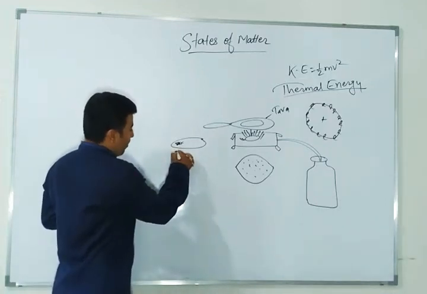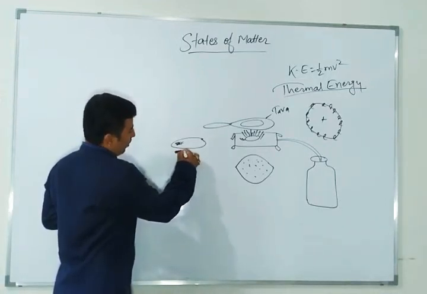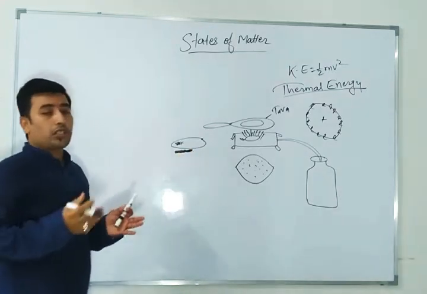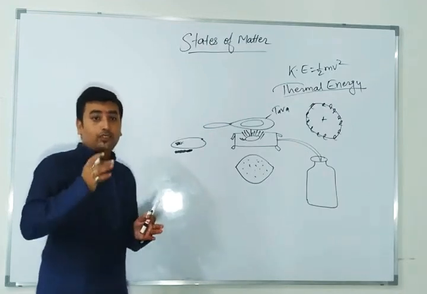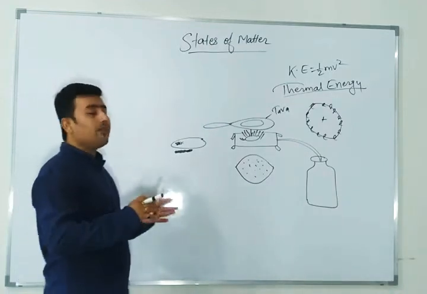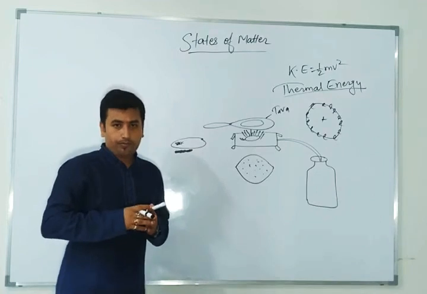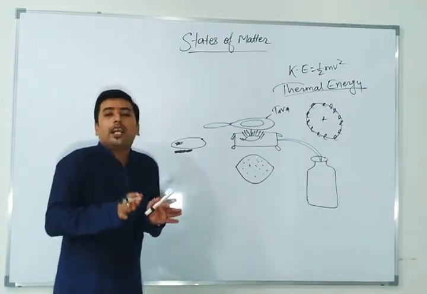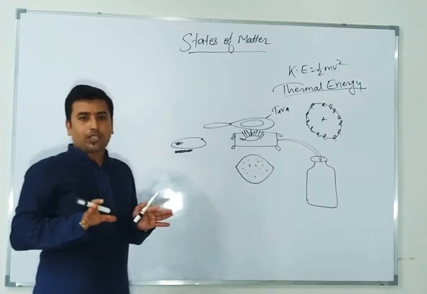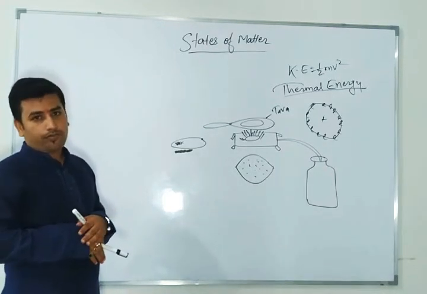When you add a little water to the wheat flour to make dough, it has a little fluidity. Now, as you make the chapati, the atoms are tightly packed, you can say arranged.